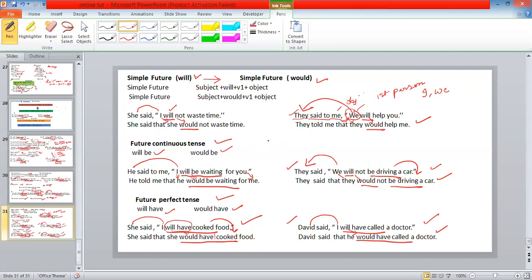First person, second person, third person. We came to know how the changes took place. In the same way, the rules of all tenses change in direct and indirect speech. Clear? Hope you understood. If you have any doubts, you can mention them in the box.